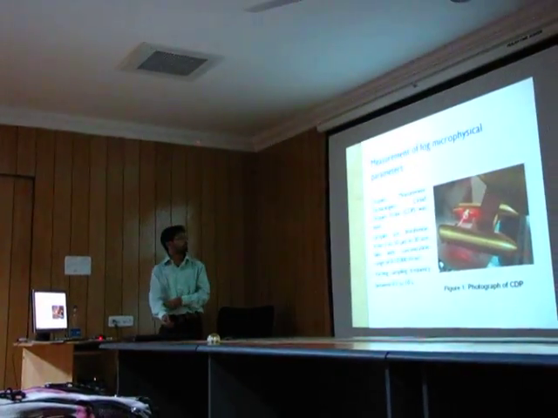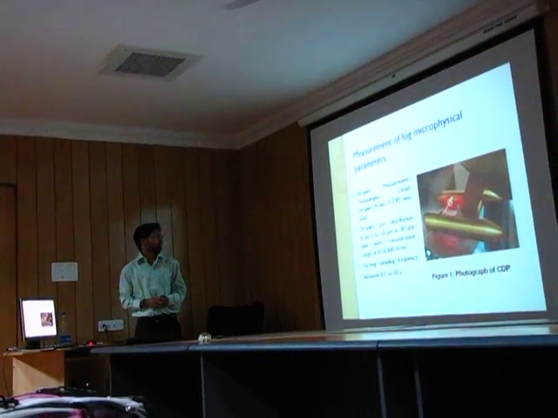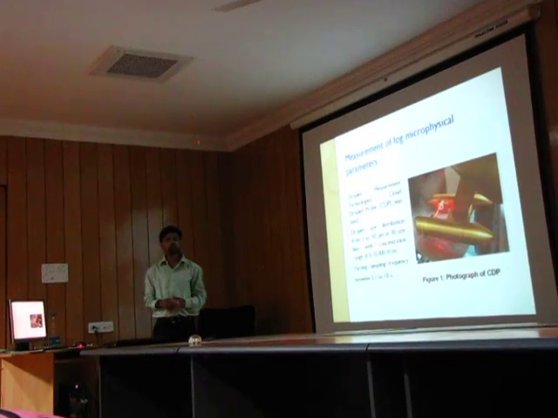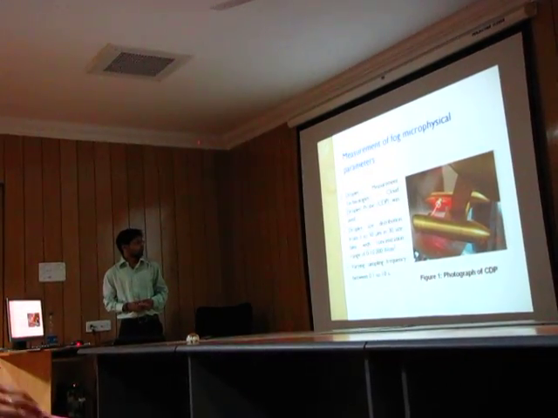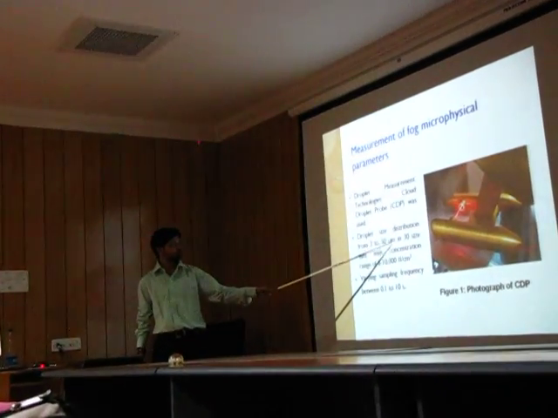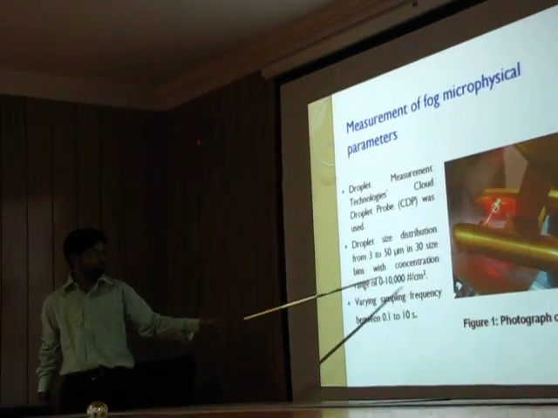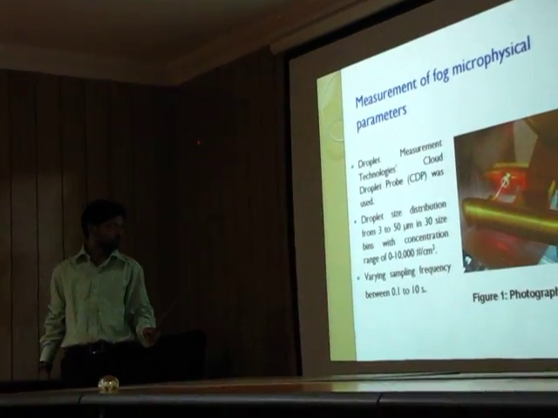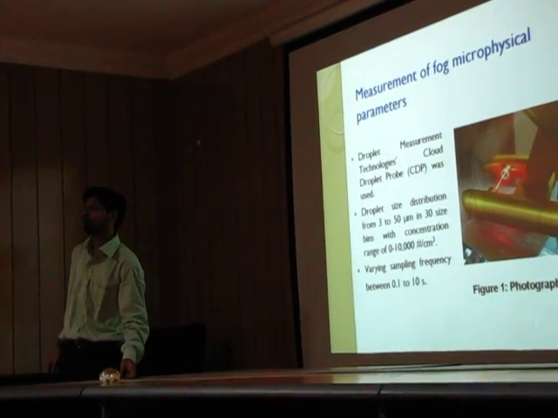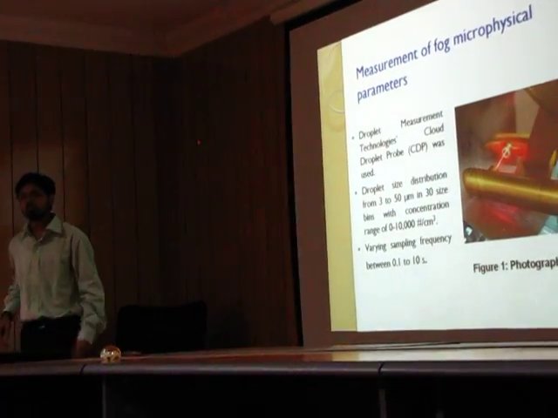Measurement of fog microphysical parameters like the droplet size distribution and droplet number concentration. The Droplet Measurement Technologies cloud droplet probe was used to measure the droplet size distribution of the fog. This instrument measures the droplet size distribution from 3 micrometers to 50 micrometers in 30 different size bins. It can measure concentrations from 0 up to 10,000 numbers per cubic centimeter. The sampling frequency can be varied from 0.1 second up to 10 seconds, but the manufacturer suggests using it at 1 second frequency.